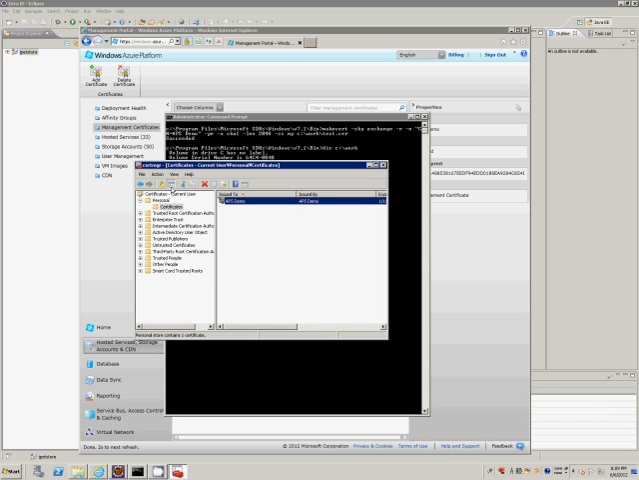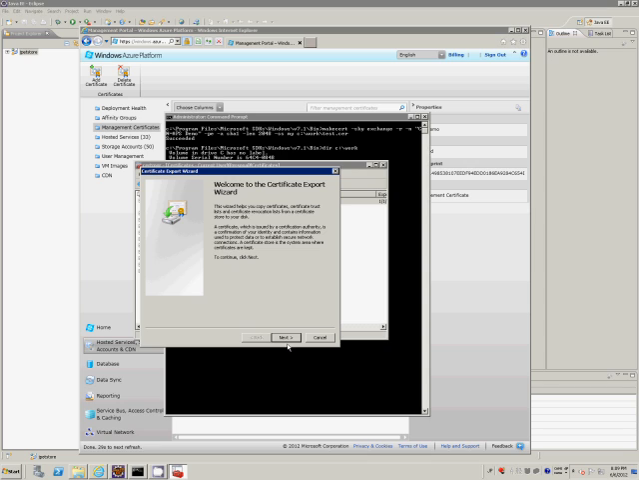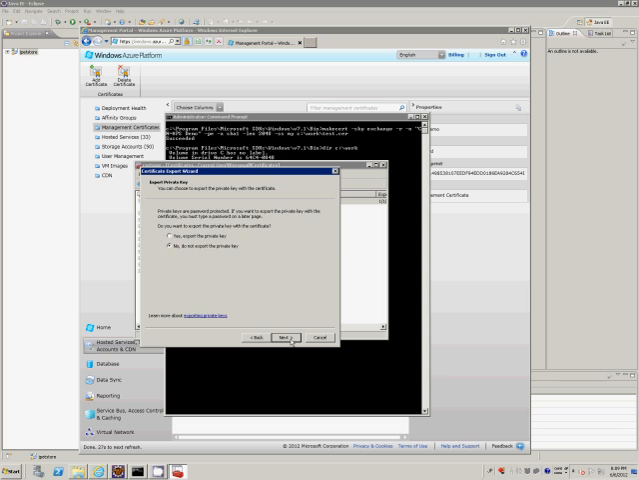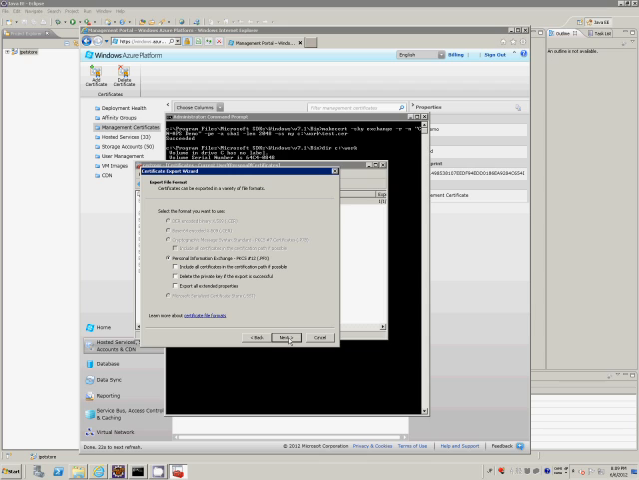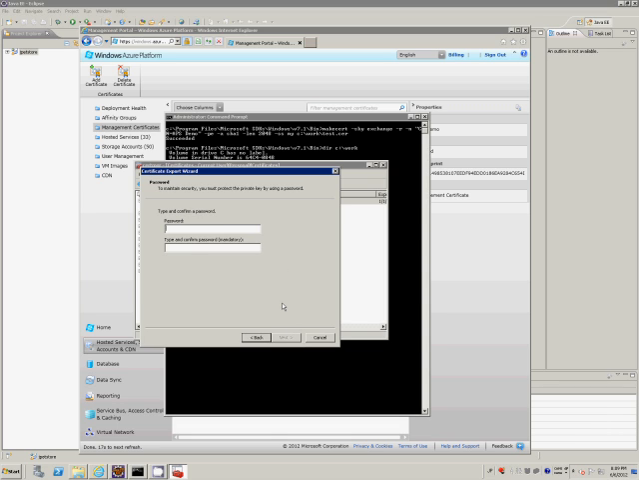Next, we select the certificate and export it with a private key. In the certificate export wizard, we click Next and select Yes, export the private key. Next, we specify a password for the private key and then the file name. In this example, we're using test.pfx. The test.pfx file is then created in the work directory.